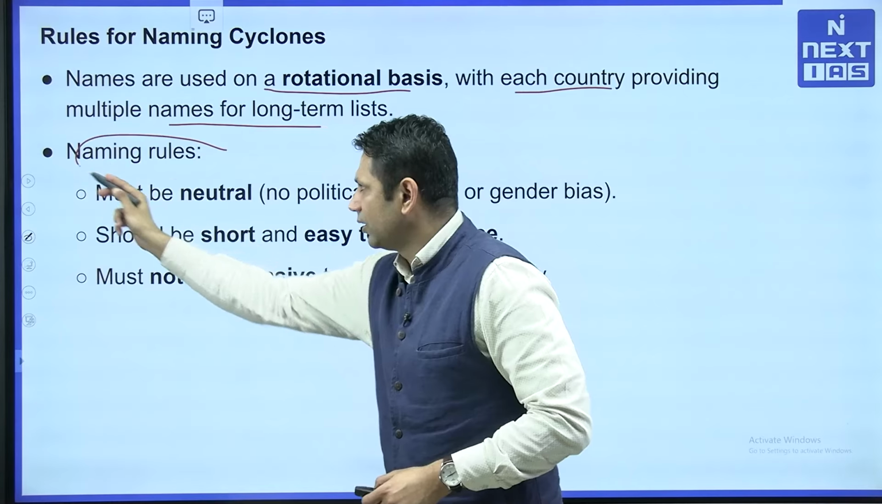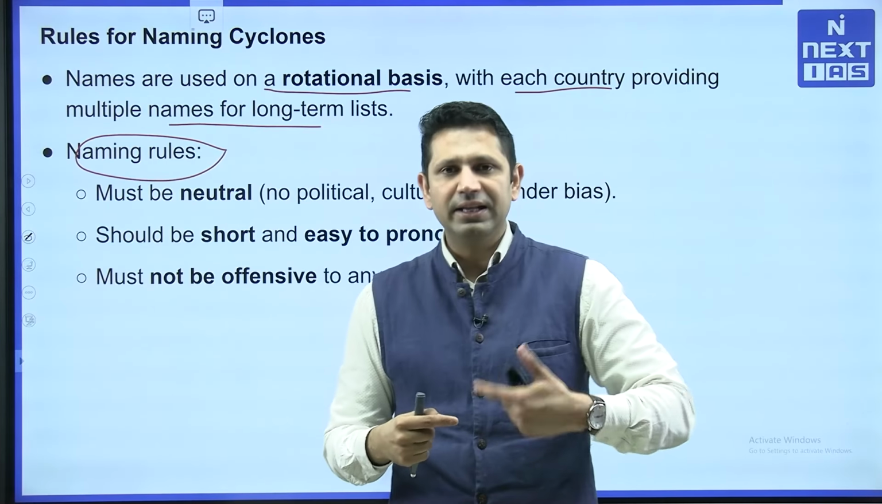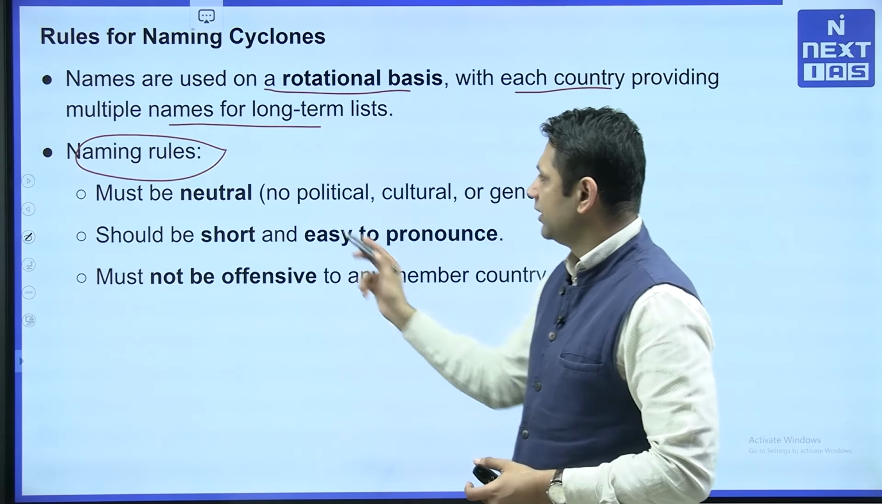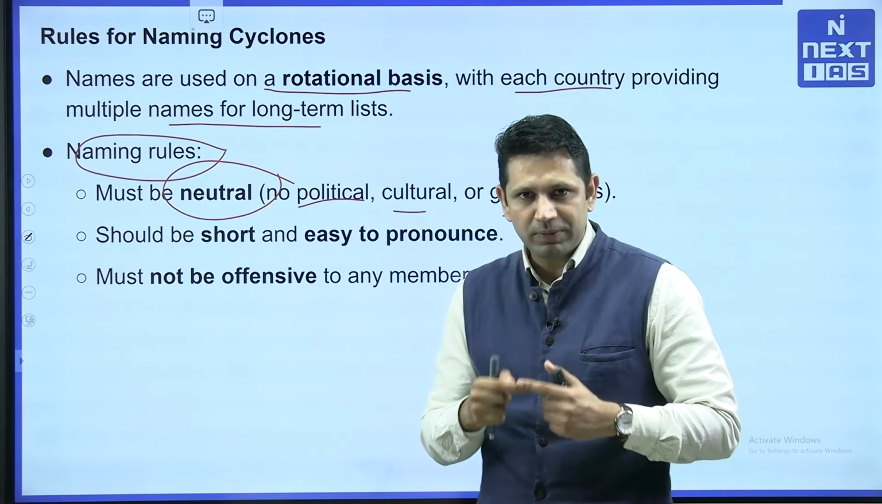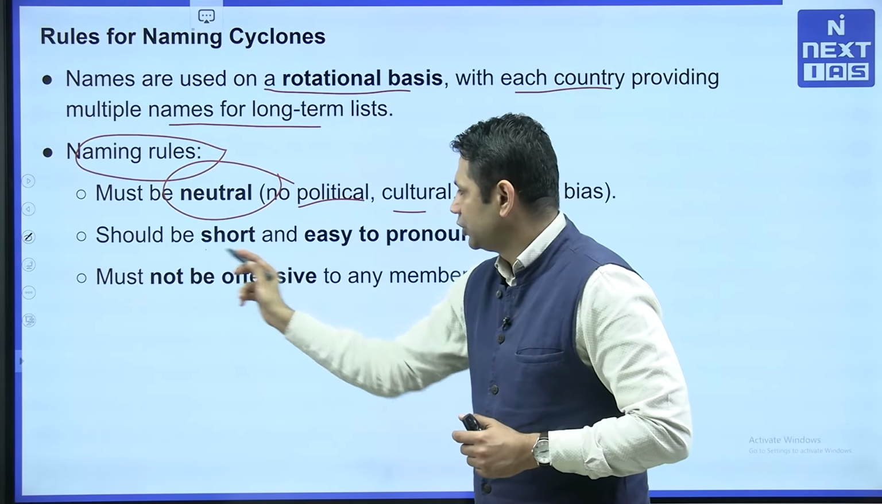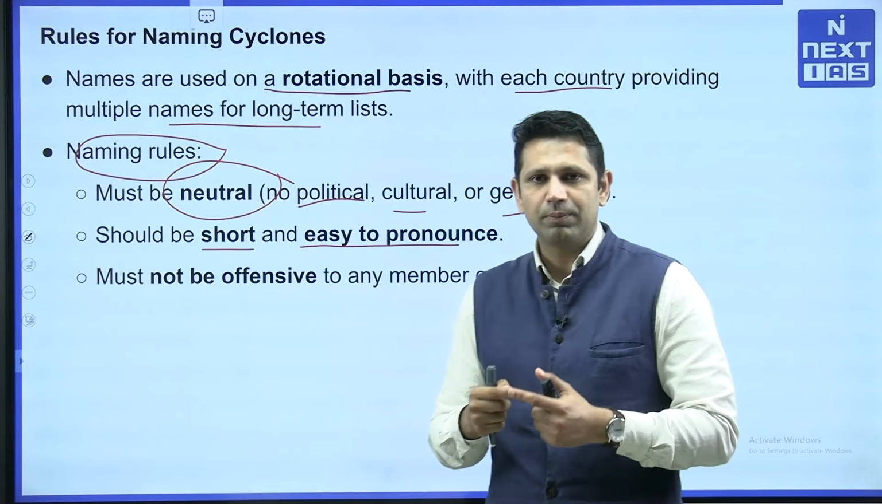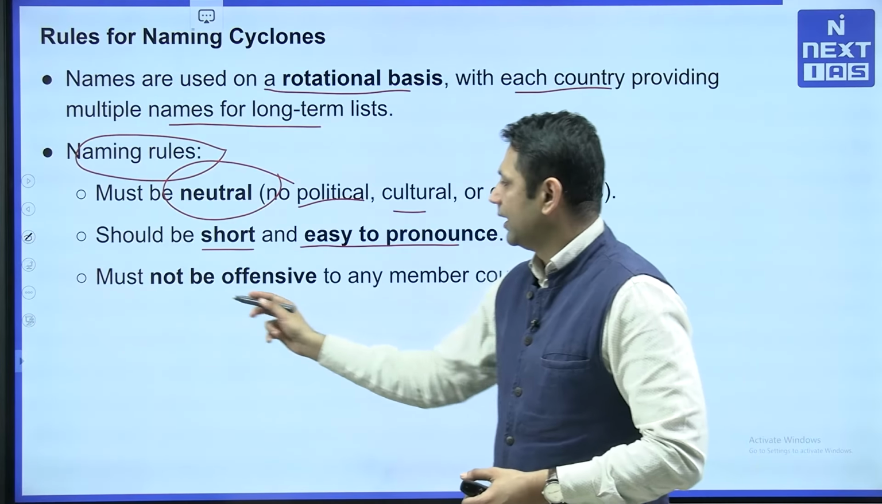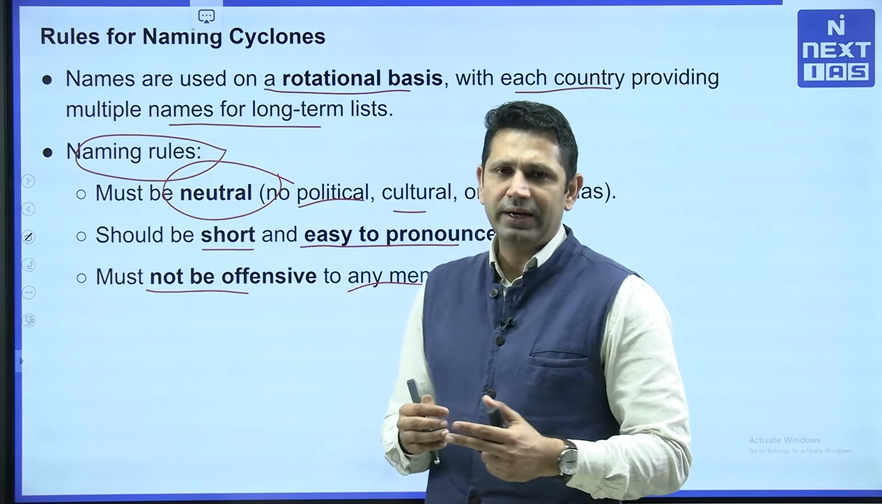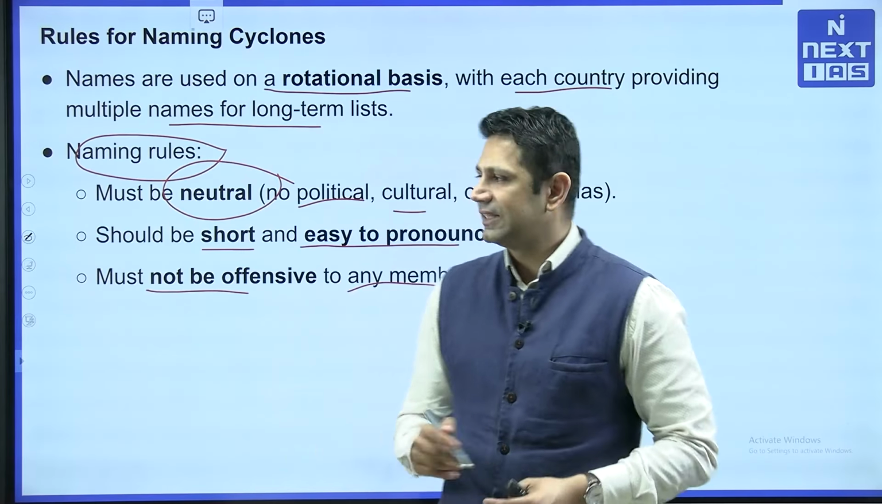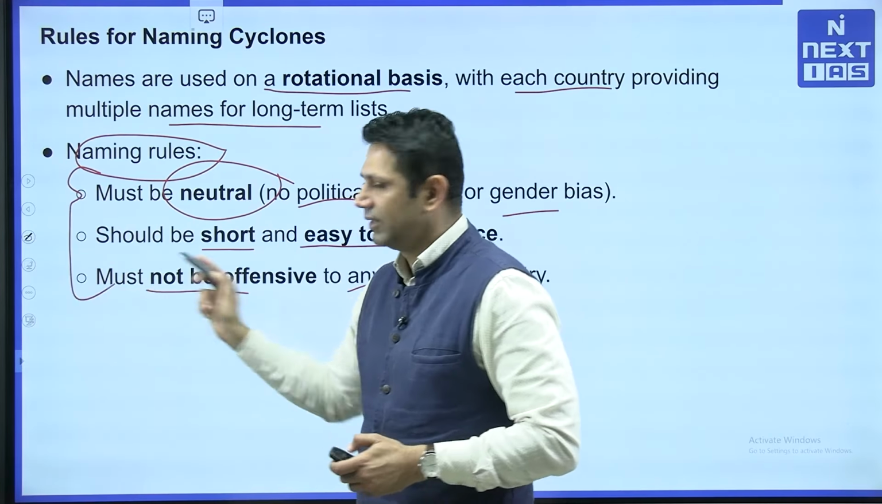Now, there are certain rules. It is not that we can give any name. They should be apolitical, neutral; no political, cultural or gender biases should be there in the names. Then they should be short and easy to pronounce. It should not be that the pronunciation becomes very difficult. Then they must not be offensive to any member countries. So basic morality or basic common sense has to be observed while submitting these names.